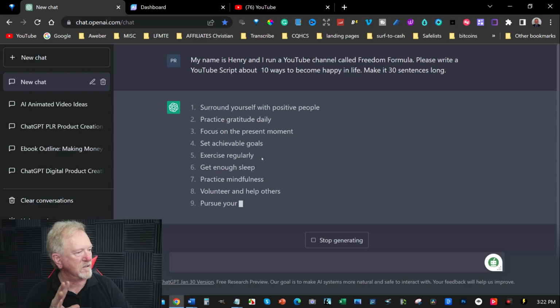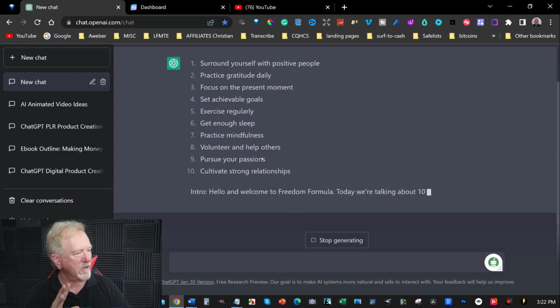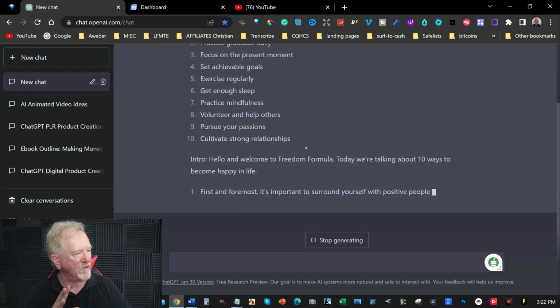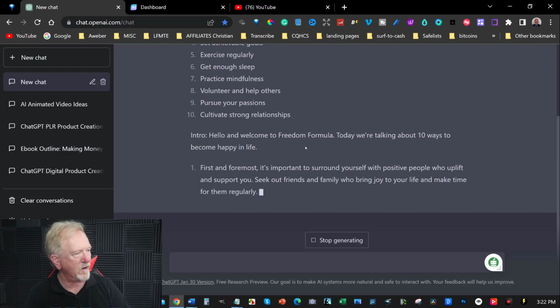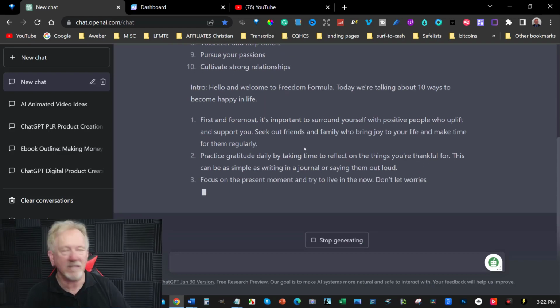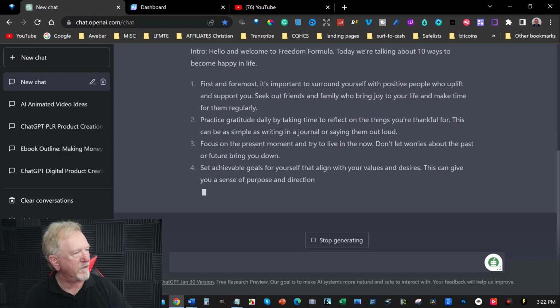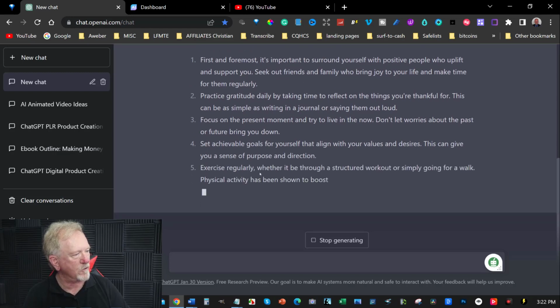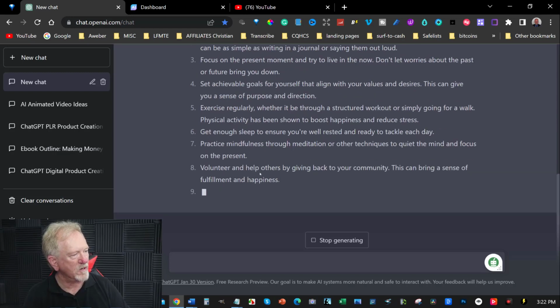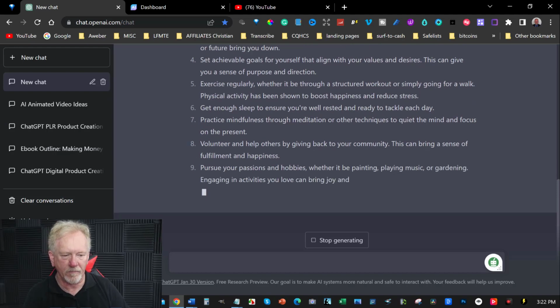Now, it hasn't done it the way I want. It's done the points first, which is kind of unusual. This is a bit different to what I expected, but that's okay. We can always work with this. I think I'll just start with this one. Hopefully it'll give me a conclusion as well. So far it's looking pretty good. Now I'm just going to pause the video while we wait for this to finish.